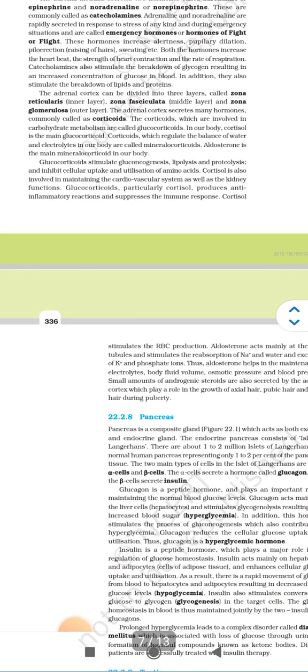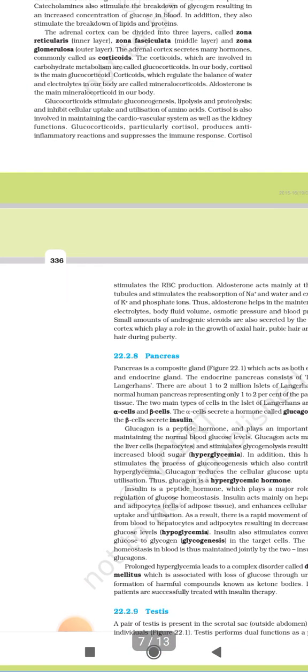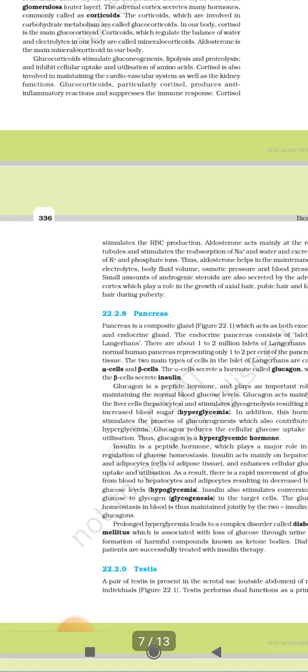Now next, glucocorticoids stimulate gluconeogenesis, lipolysis, and proteolysis, and inhibit the cellular uptake and utilization of amino acids. Cortisol is also involved in maintaining the cardiovascular system as well as kidney functions. Glucocorticoids, particularly cortisol, produce anti-inflammatory reactions and suppress the immune response. Cortisol stimulates RBC production.